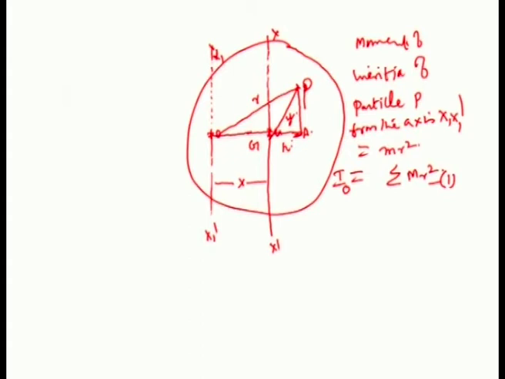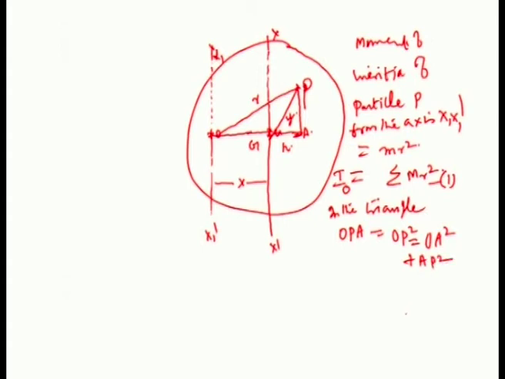If you take this triangle OPA, OP squared is equal to OA squared plus AP squared.